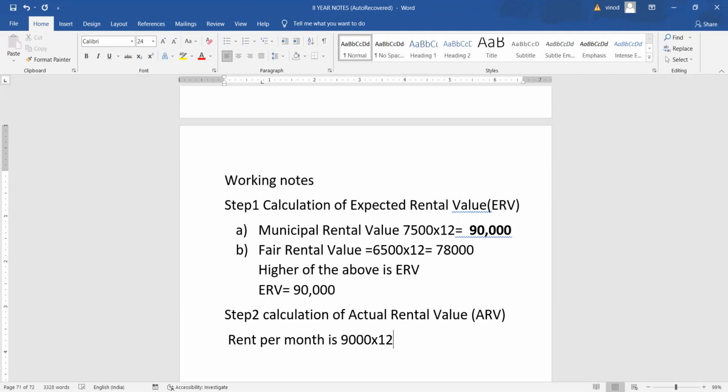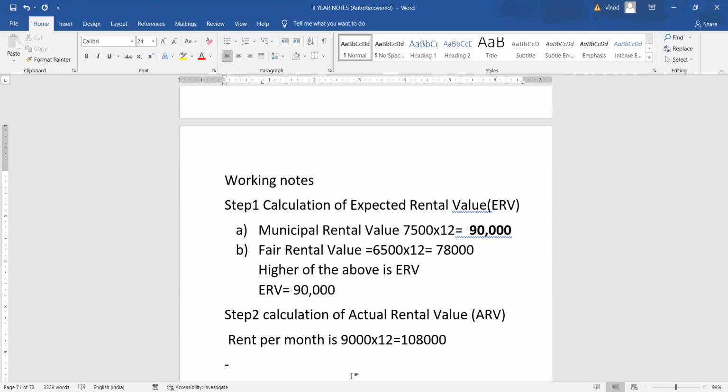That means for 12 months, that is equal to 1,08,000. However, 1 month rent is not realizable.